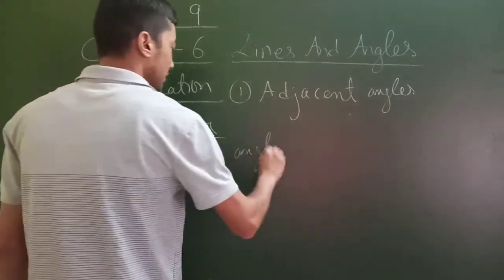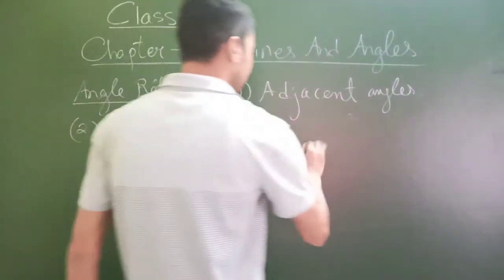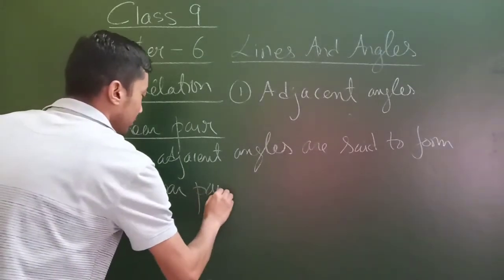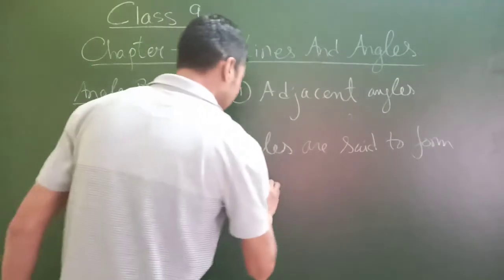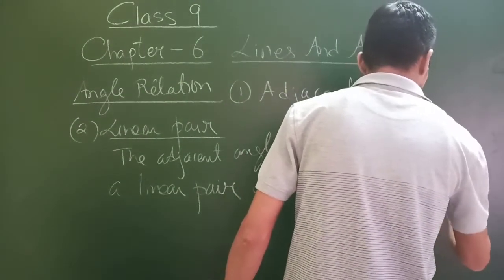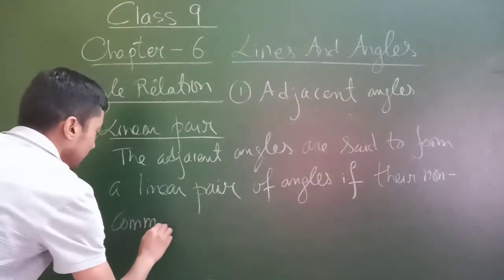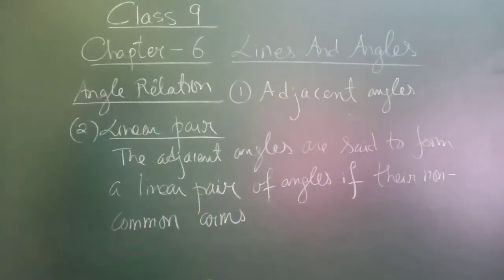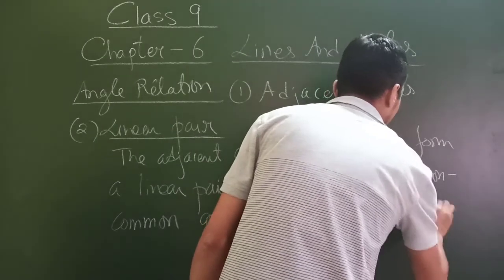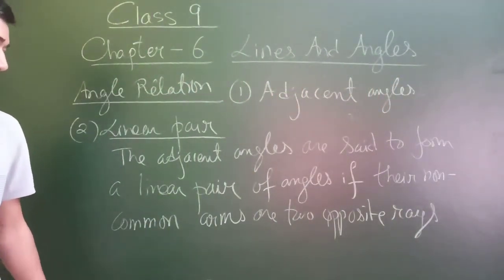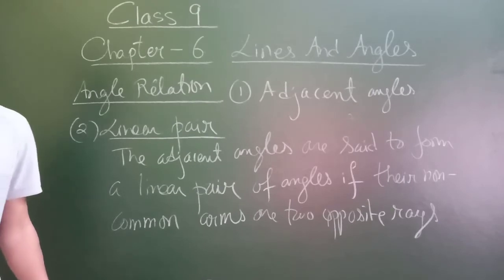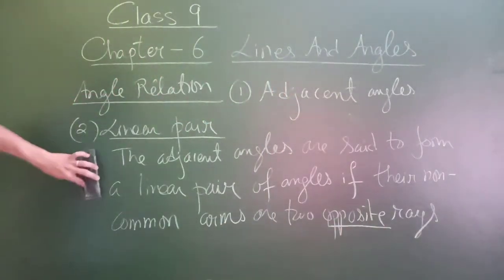Quickly write down: adjacent angles are said to form a linear pair of angles if their non-common arms are two opposite rays. This is a definition, but I'll explain it in a different way. Important: their non-common arms are two opposite rays. Okay, done. You can pause the video and write down.